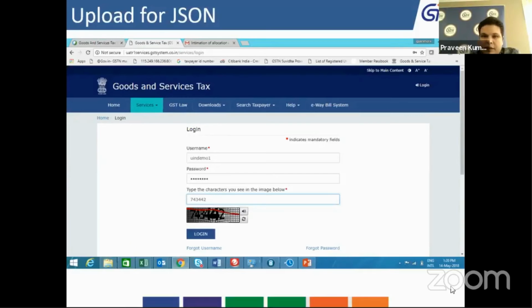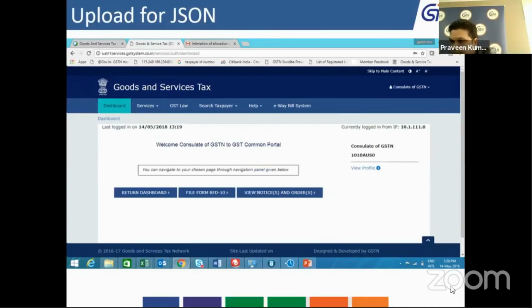You have to click on the login icon, which is shown on the right of the screen, and this particular screen will appear where you can enter the login and password you have created. Once you have logged into the system, you will land on this dashboard, the 3-option dashboard: return dashboard, file form RFT10, and you have to click on return dashboard.